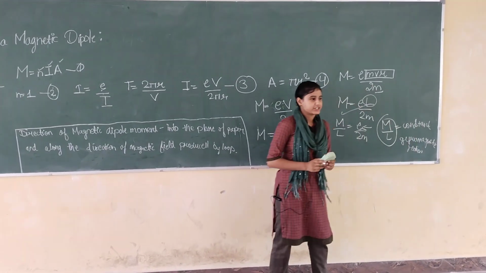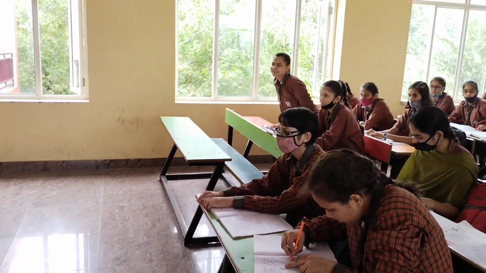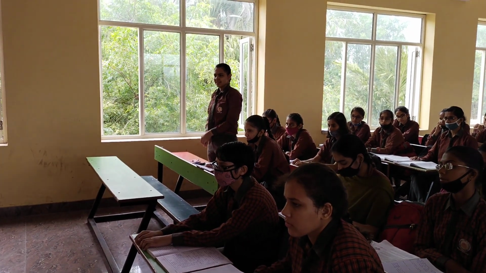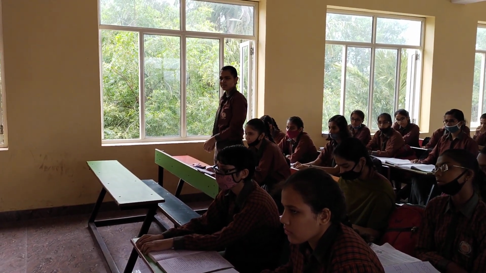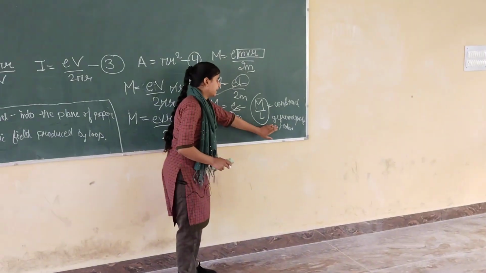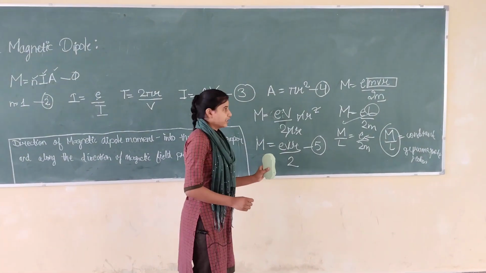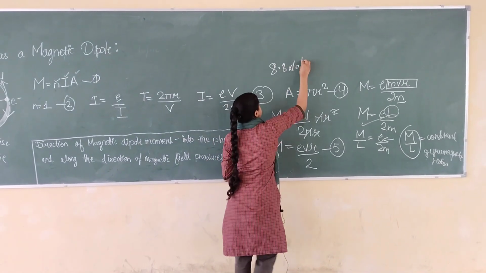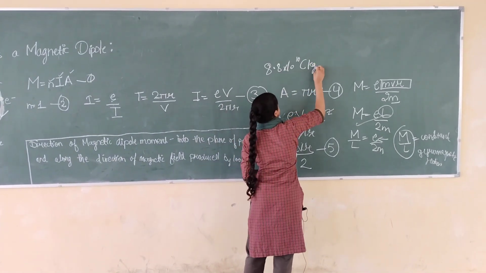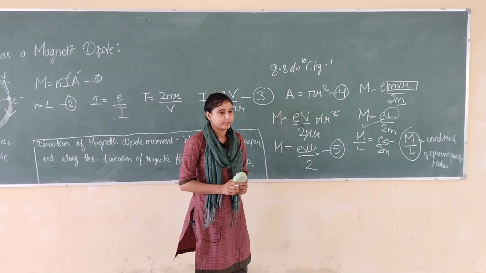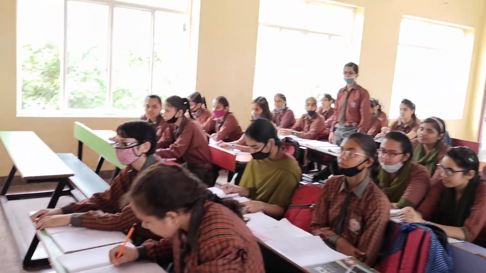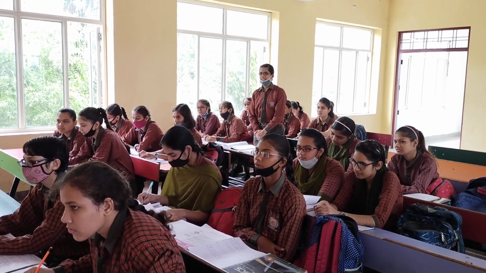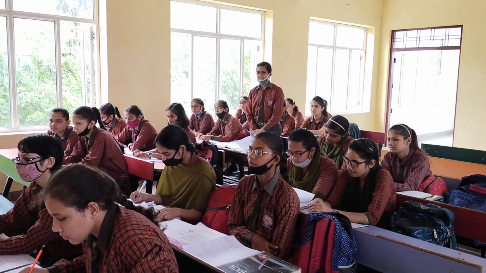Now my question is from Nisha. What does M upon L denote? Right answer. M upon L denotes the gyromagnetic ratio, and the value of the gyromagnetic ratio is 8.8 into 10 raised to the power 10 coulomb per kg. Now my question is from Nikita. What is the value of gyromagnetic ratio? It is 8.8 into 10 raised to the power 10 coulomb per kg.